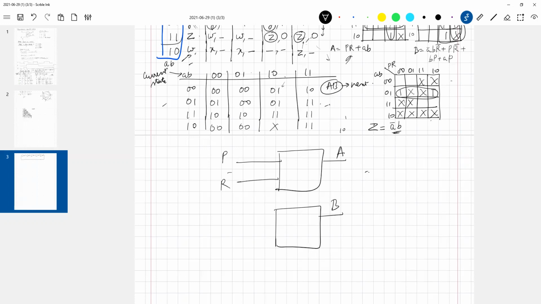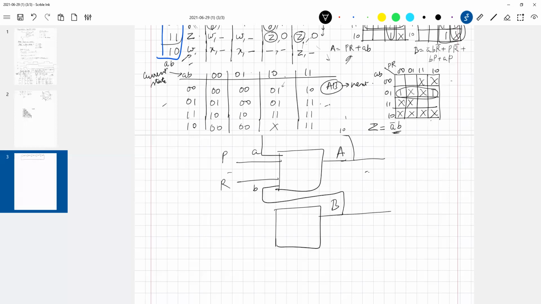P, R, what else? What is small a and small b? What do you think are small a and small b? A and B, a feedback from these. So this is small a, and similarly we'll have a feedback from here, which will be small b. The feedback input is obviously the same in one sense, but you can think of it as a small delay between this capital A and small a.